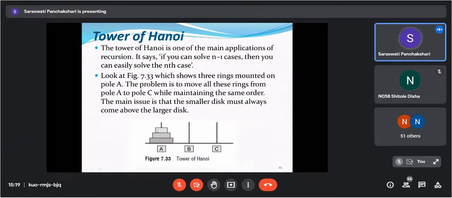Suppose I move B here, or if I directly move this smaller disc to C, and then I again move the second larger disk to C, what happens here? The smaller disk will come at the bottom and the larger disk will come on the upper side, but that I don't want. So what should be the solution? Can any one of you give me the solution? This is the general problem.